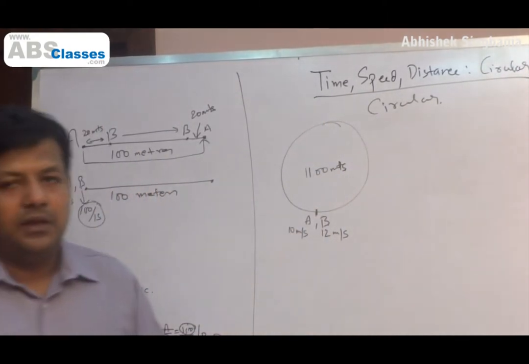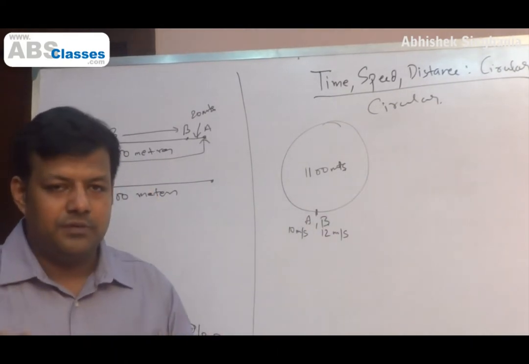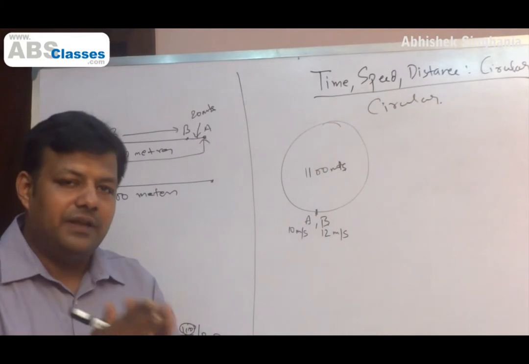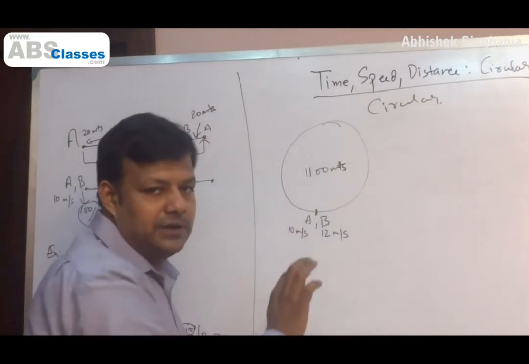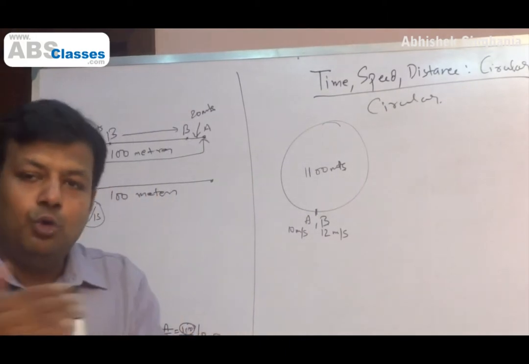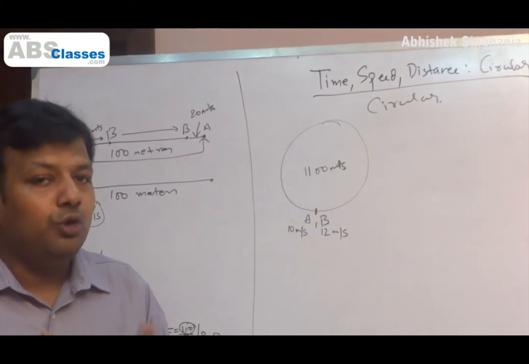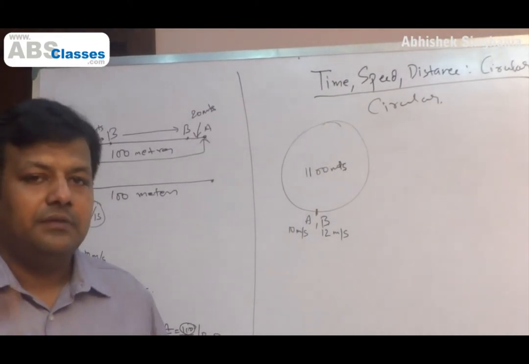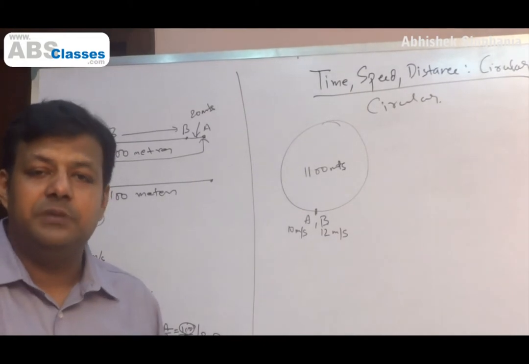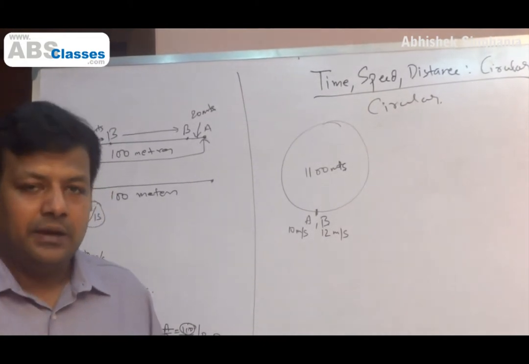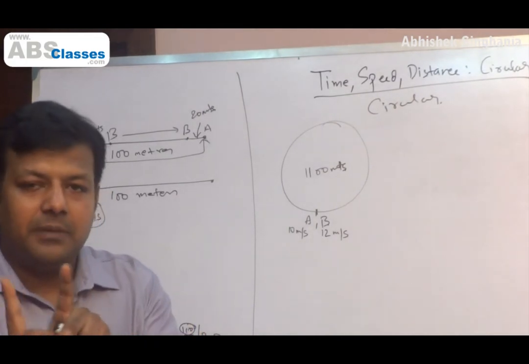Now, B will run faster than A. He will go away when both of them start running. But just think of it. After every second, A will run 10 meters, B will run 12 meters. So B will gain 2 meters over A every second. After 2 seconds, he will be 4 meters ahead. After 3 seconds, he will be 6 meters ahead. And so on. Now, obviously if they are running in a circle, they will keep coming across each other.